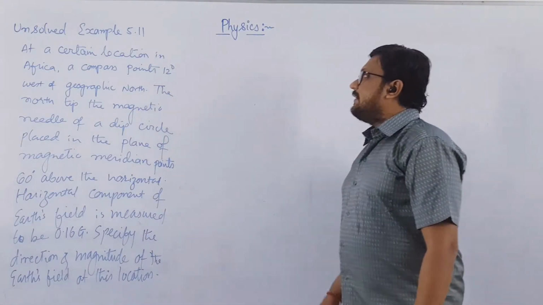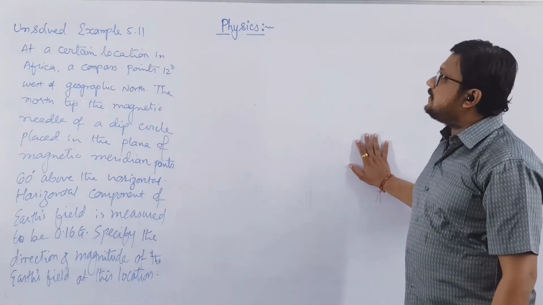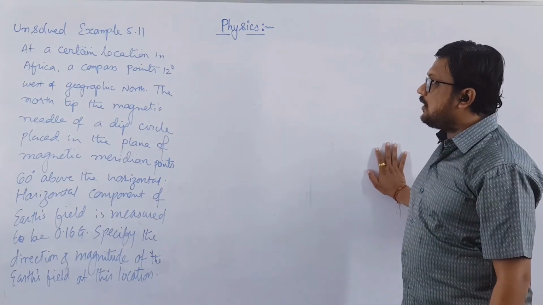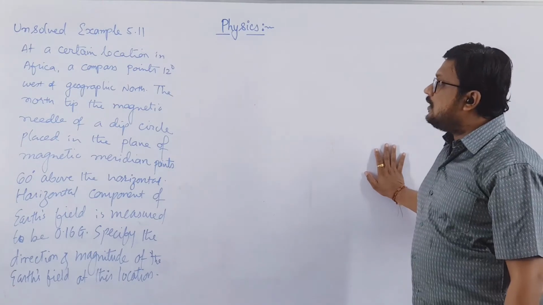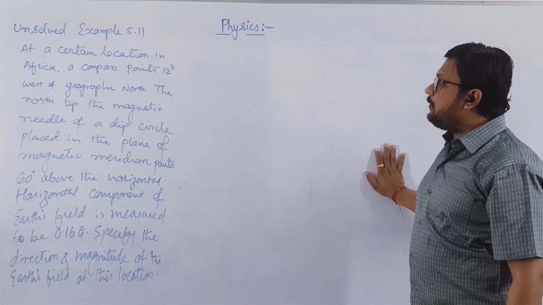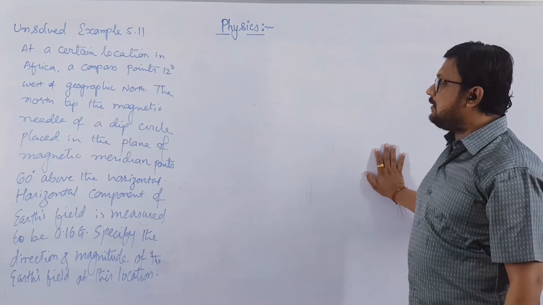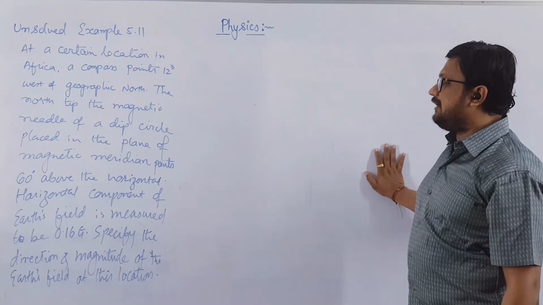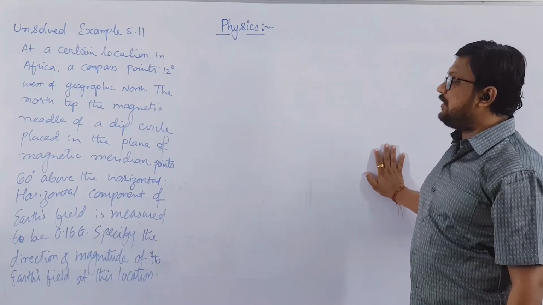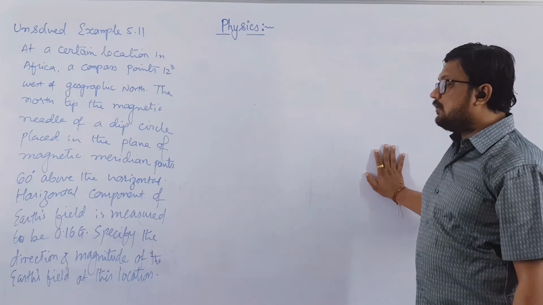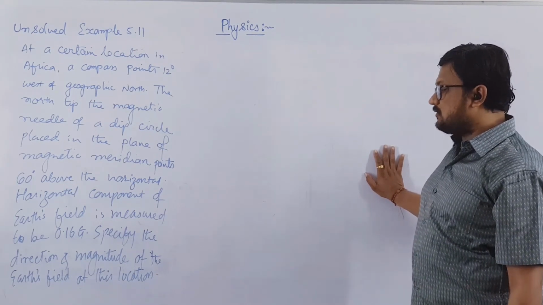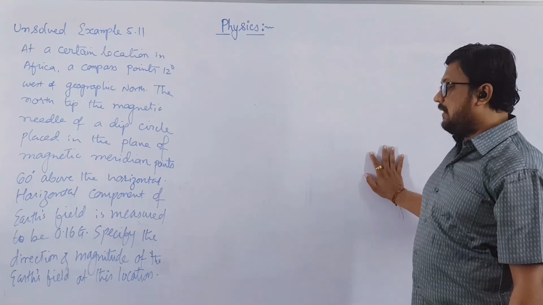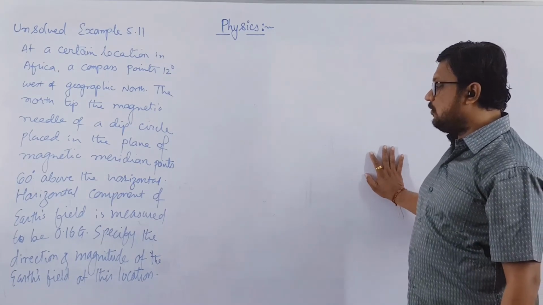Unsolved example 5.11. At a certain location in Africa, a compass points 12 degrees west of geographical north. The north tip of the magnetic needle of a dip circle placed in the plane of the magnetic meridian points 60 degrees above the horizontal. The horizontal component of Earth's magnetic field is measured to be 0.16 Gauss. Specify the direction and magnitude of the Earth's field at this location.